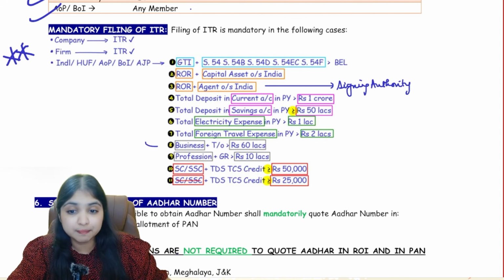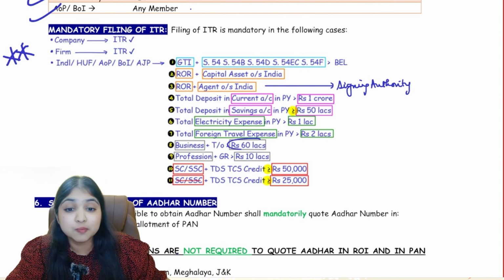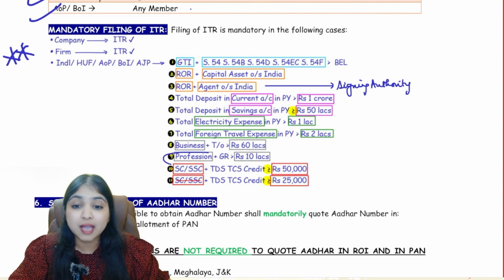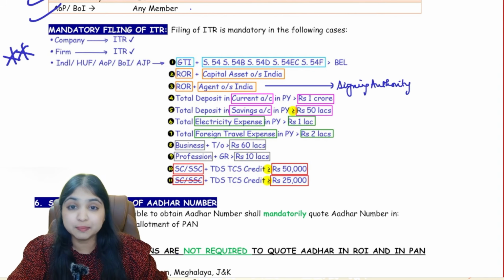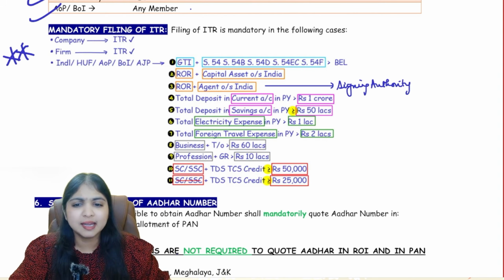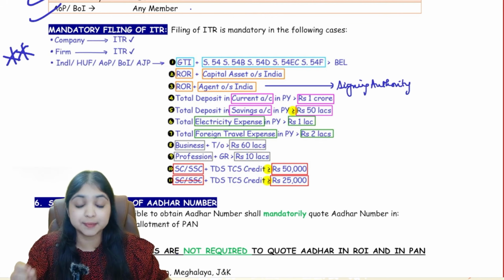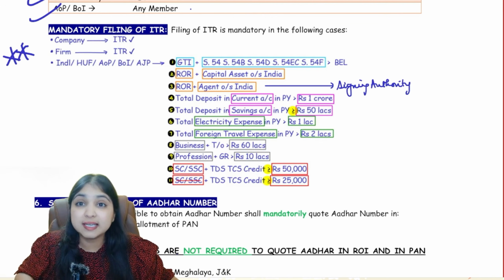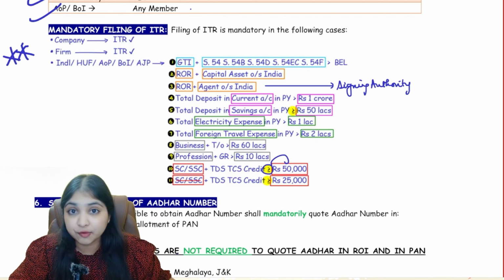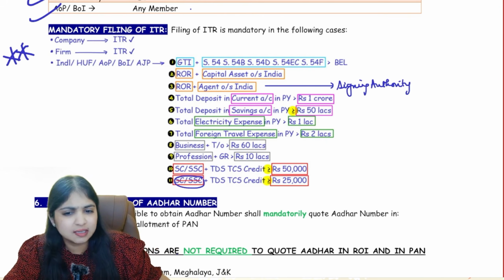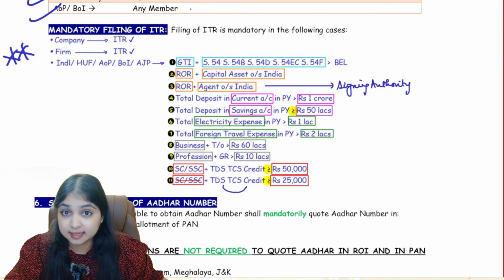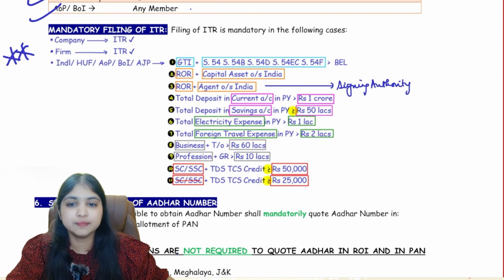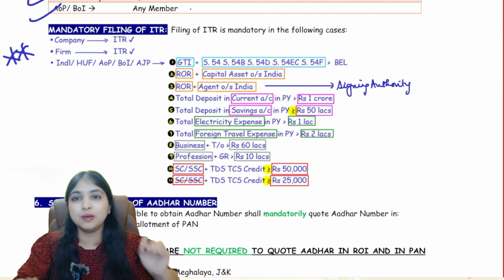Then if you're carrying on a business and the turnover of your business is more than 60 lakhs, or if you're carrying on a profession and the gross receipt of your profession is more than 10 lakhs, in all these cases you will have to file your ITR. Then the 10th and 11th situations are about TDS TCS credit. If you're a senior citizen or a super senior citizen and your TDS TCS credit is at least 50,000, or if you're not a senior citizen but your TDS or TCS credit put together is at least 25,000, so if you fit in any of these situations, you will have to file ITR.